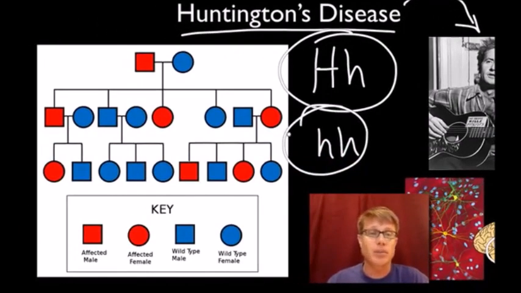And so let's look at a pedigree. This shows you how a disease can be passed down through organisms.